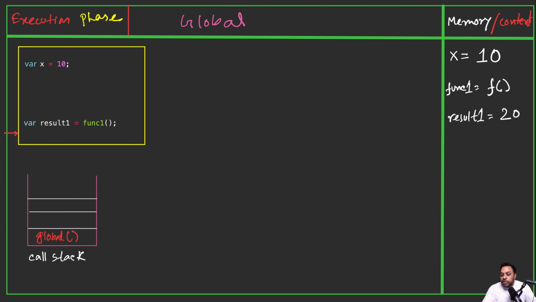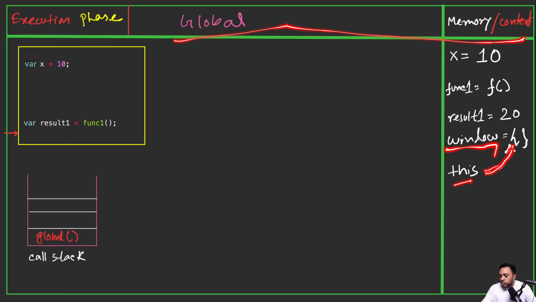I also want to tell you that in the global scope, we have these things in the context. Apart from these, we have a few more things. In the global, we will also have the window object. This is given by default by JavaScript. And we shall also have the this object, and this will basically point to the window object in the global. But in a function, this can point to something else. In future lectures, we will see how this works. For now, let's just understand that in the global context, there is a window object and there is a this object. Both are pointing to the same object.